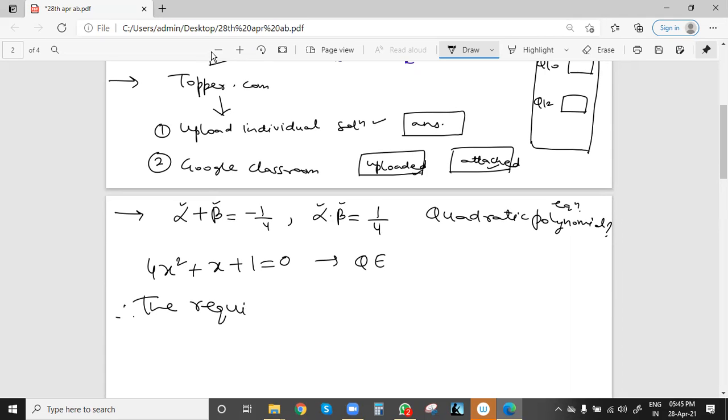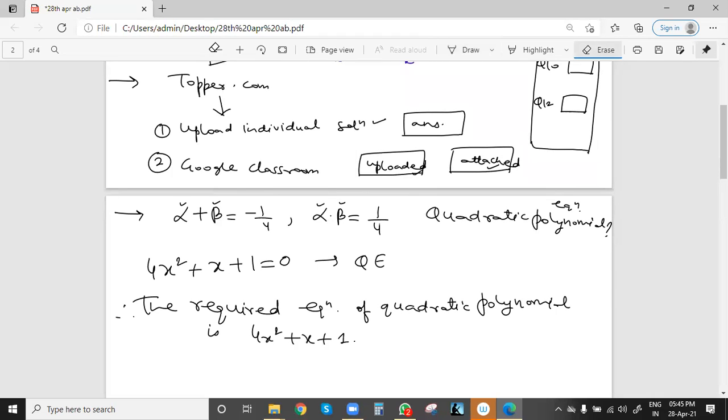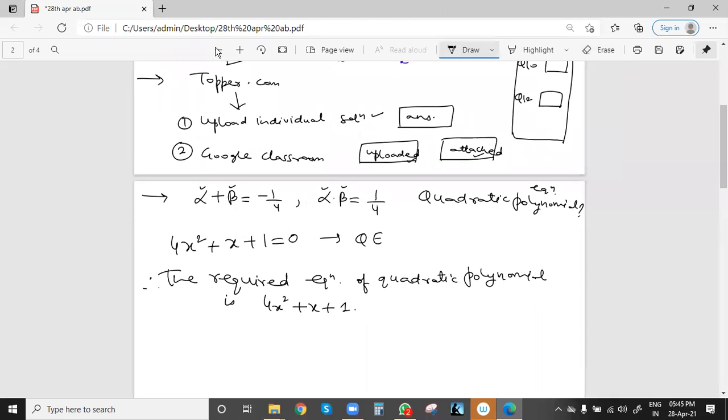The required equation of polynomial or quadratic polynomial is 4x square plus x plus 1. That's it, not equal to 0. This is one approach.